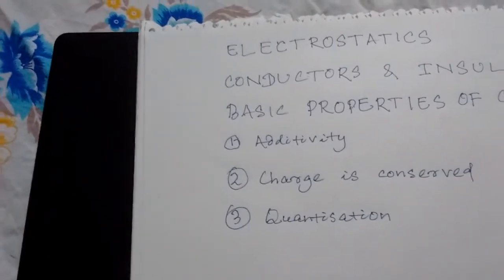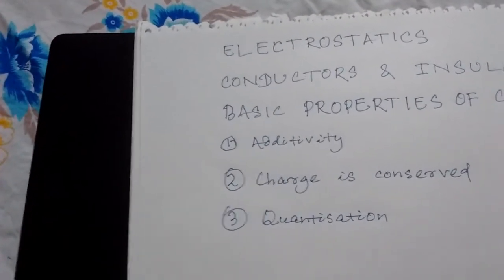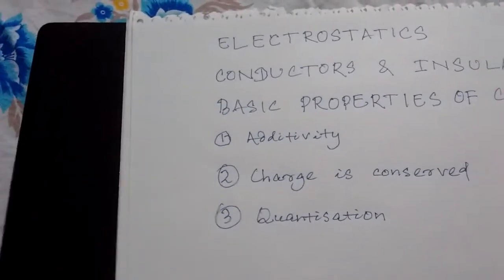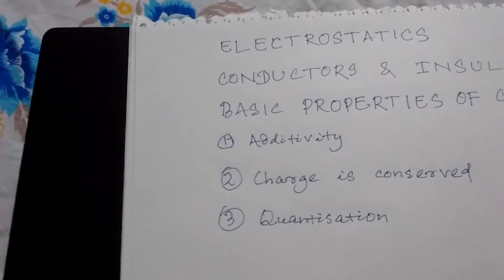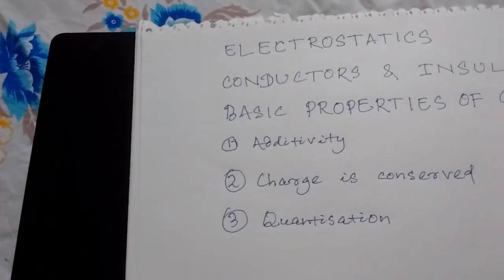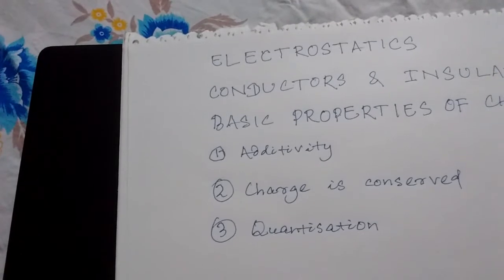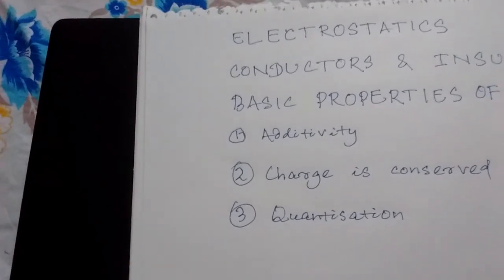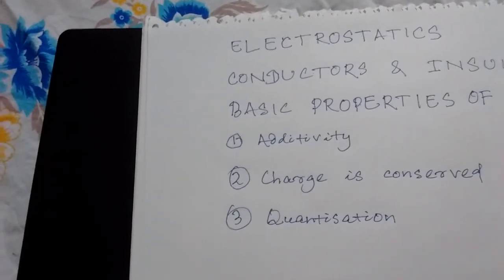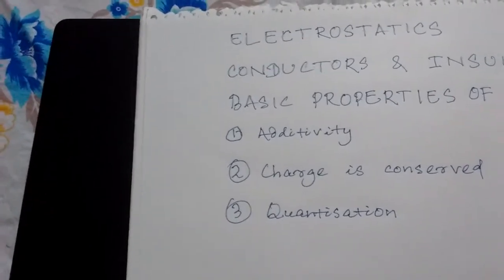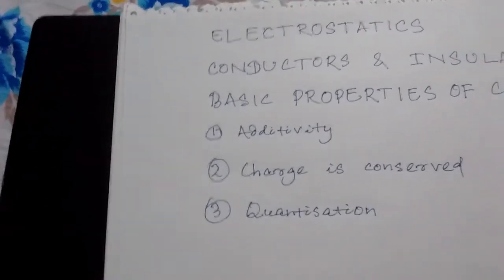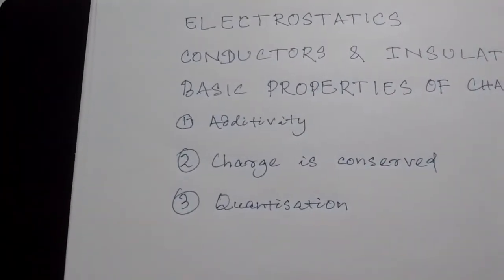Suppose one body loses 4 electrons, the same 4 electrons are transferred to the other body. So one body becomes 4 positive and the other body becomes 4 negative. So net charge becomes 0. That means initial charge before the process is equal to final charge after the process. So this is called conservation of charge. Charge cannot be created nor destroyed. It can only be transferred from one body to another. This is all about conservation of charge.